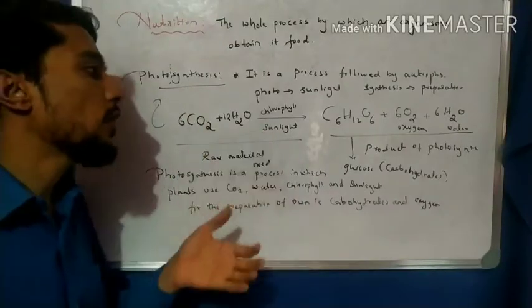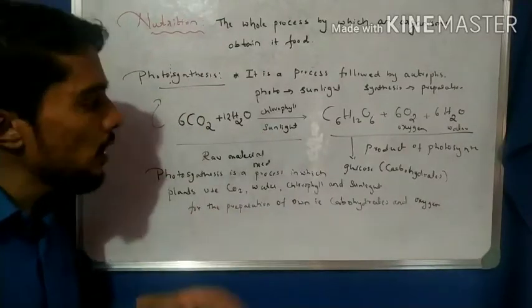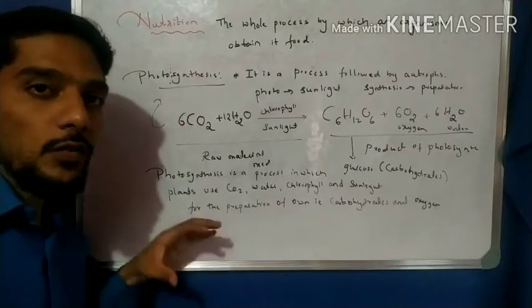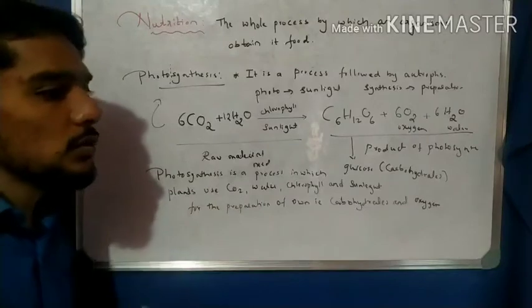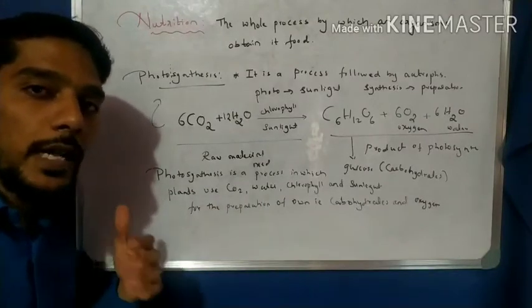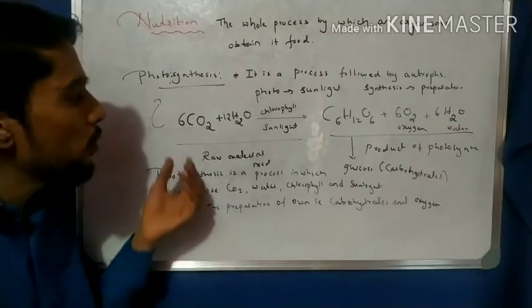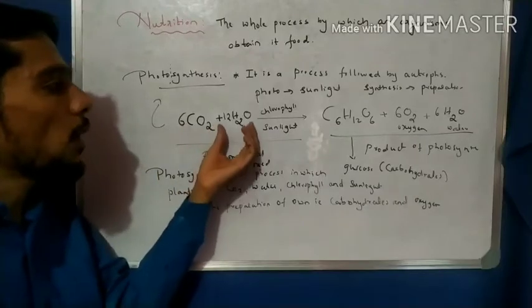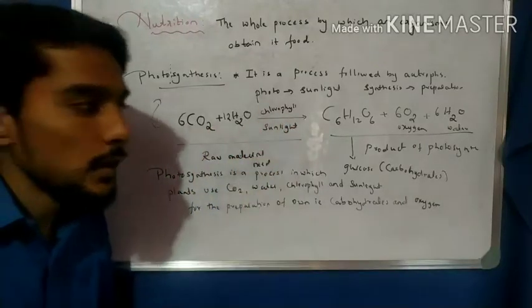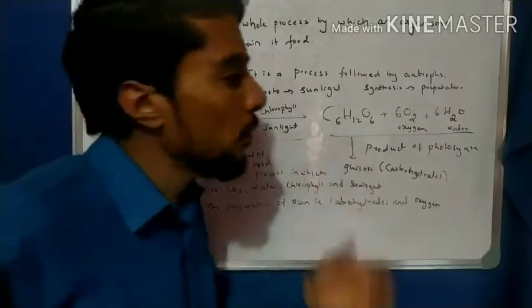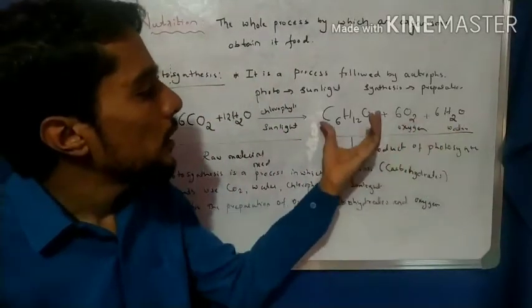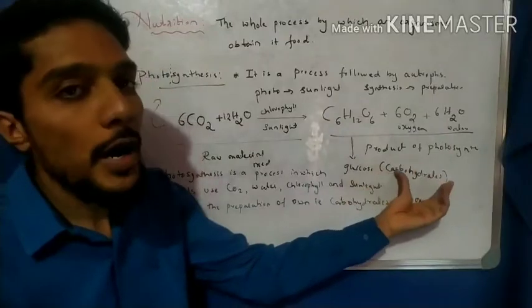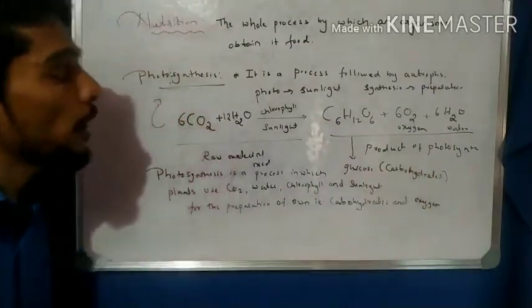It is easy. So you have to remember this chemical reaction: what are the raw materials required for photosynthesis? The question is, write the list of the raw materials required for photosynthesis. The raw materials are carbon dioxide, water, chlorophyll and sunlight. Then what are the products of photosynthesis? Glucose, oxygen and water. This glucose is nothing but a carbohydrate. That is a very important point.